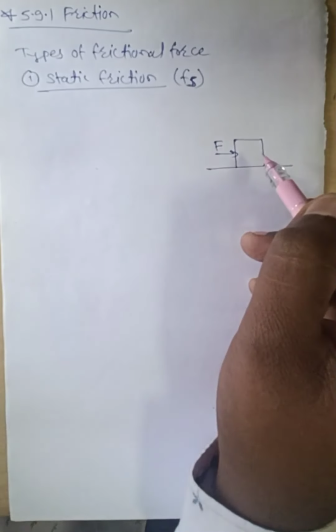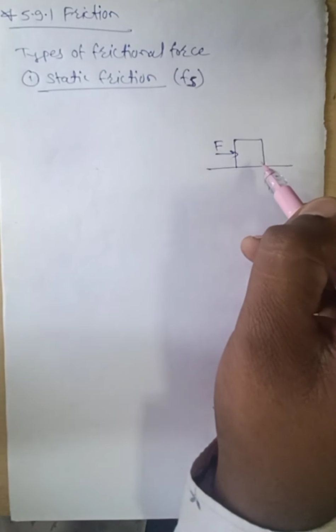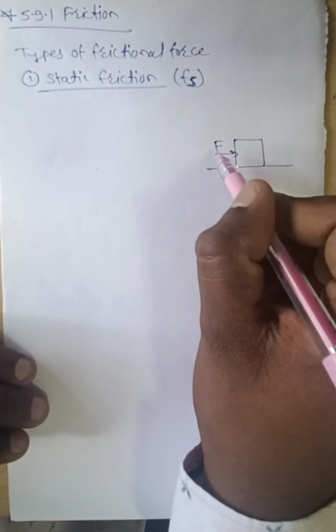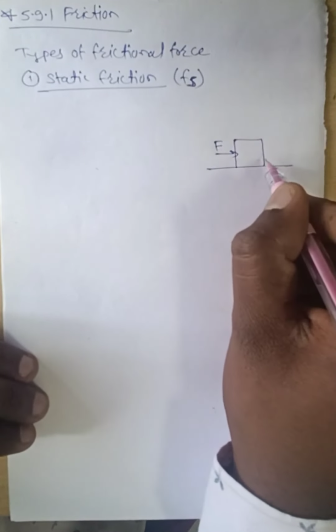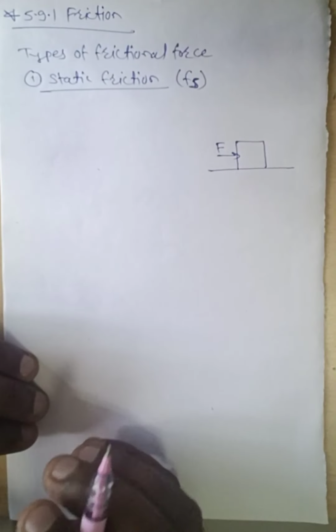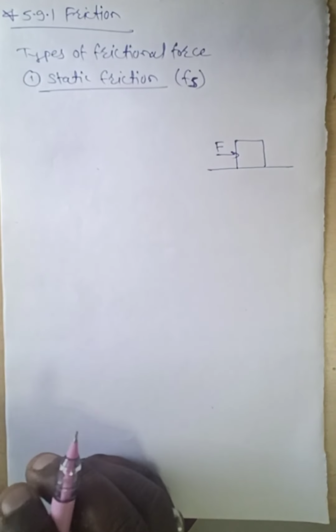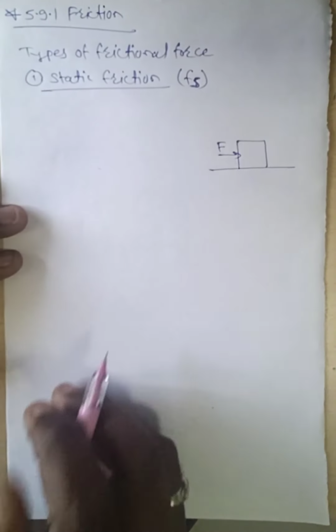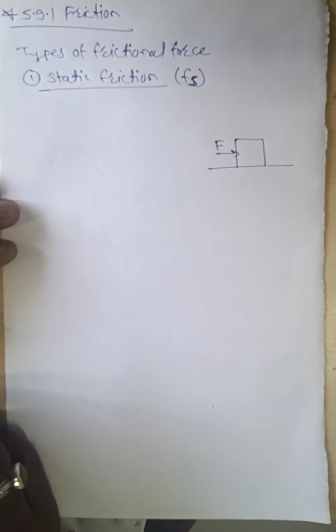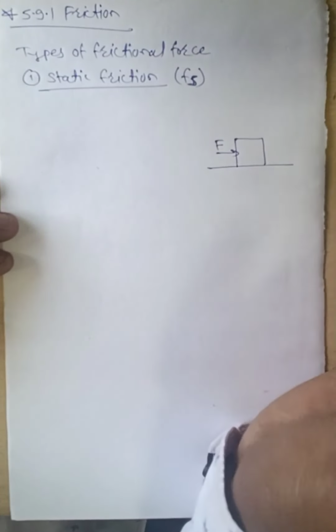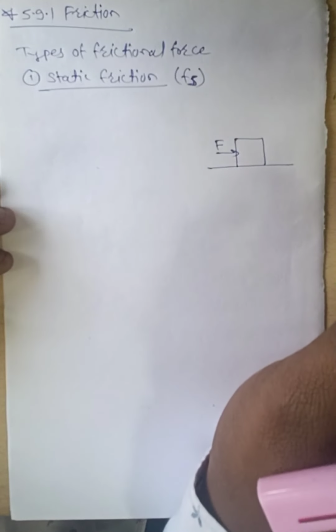Up to a certain limit, the opposing force is generated. Beyond that limit, if you increase the applied force, the body starts to move. Up to a limiting force, the body remains at rest, and whatever opposing force is generated is known as static friction. If you don't apply an external force, no opposing force is generated.